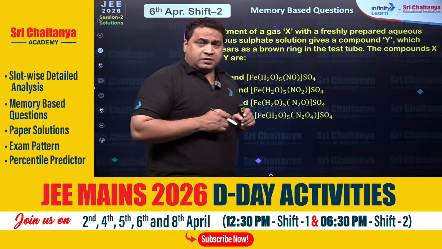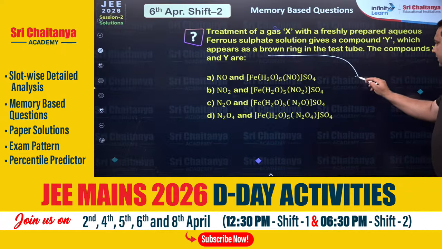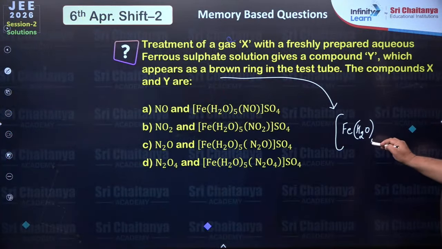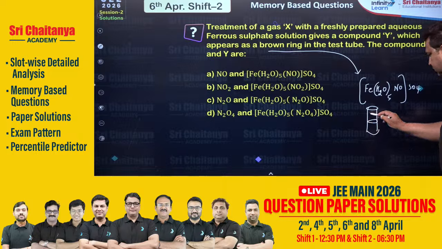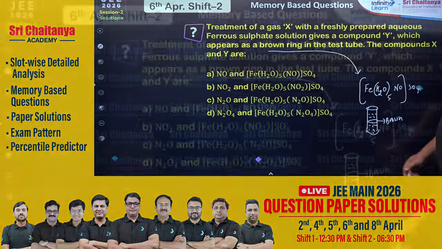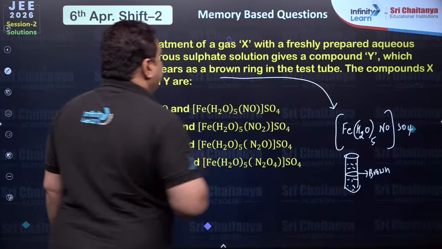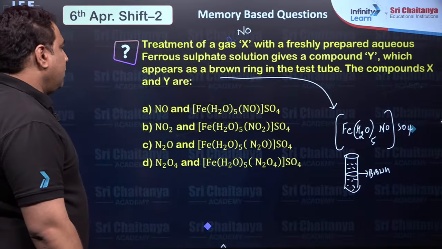So everybody should know from this brown ring complex in your brain immediately, what is the formula of the brown ring complex? Everyone tell me. The brown ring complex is the aquated complex, okay, [Fe(H2O)5NO]SO4. This is called the brown ring complex, which is formed at the junction of the two liquids. Right, this is the brown ring due to the formation of this. So from the formula it is very clear, the compound X is nothing but NO, and the brown ring Y.